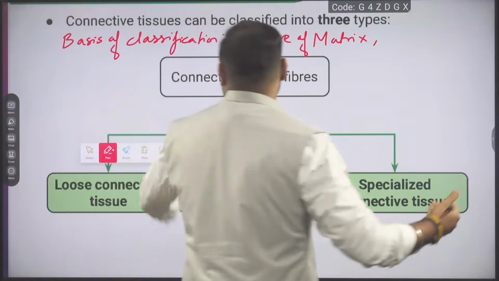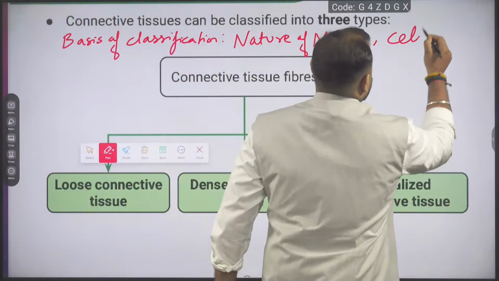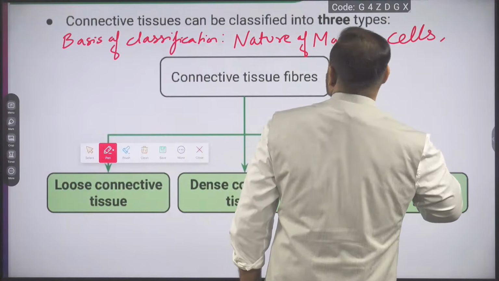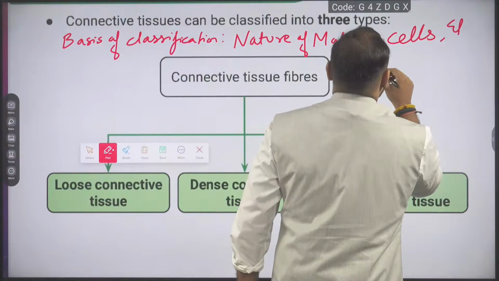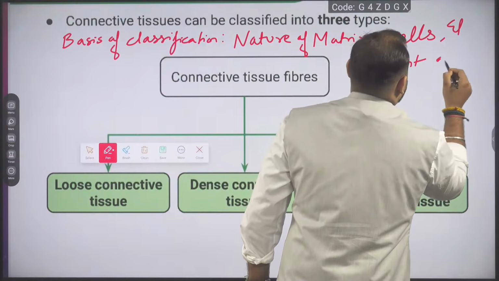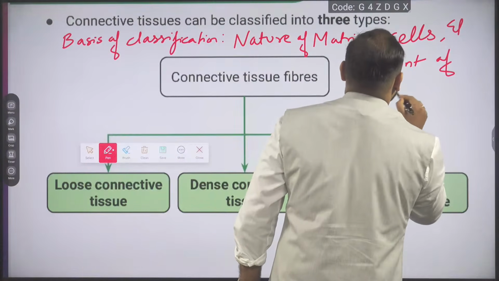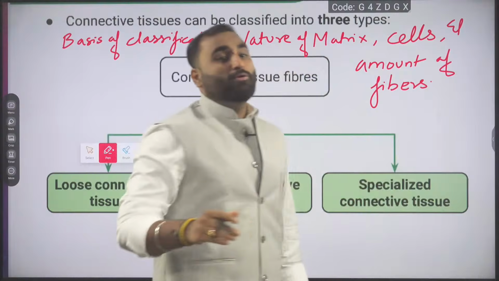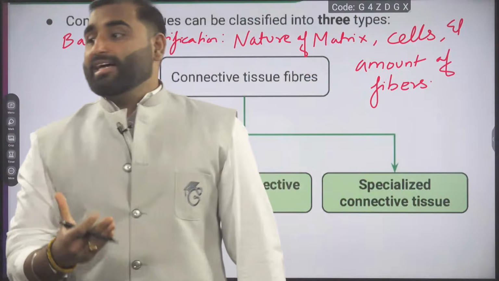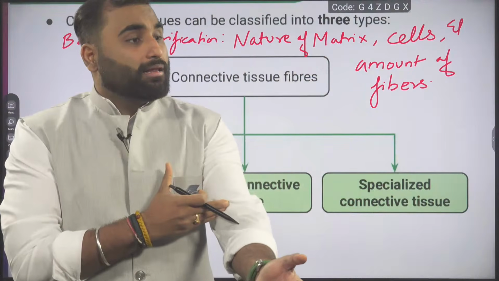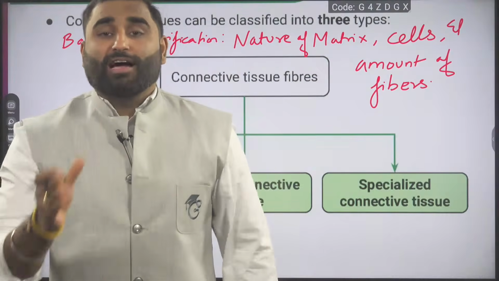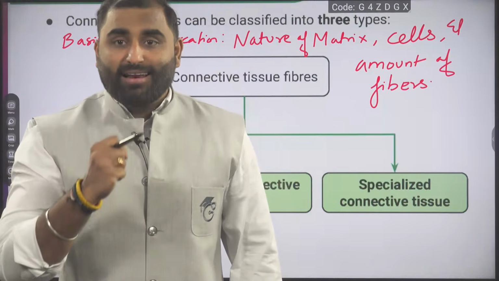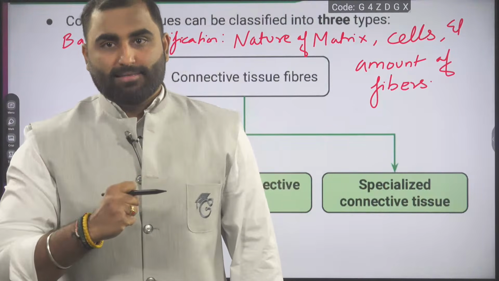Then it can also be classified on the basis of cells and the amount of fibers. Like when I say the muscle is connected to the bone via tendon, the tendon has to be very strong.